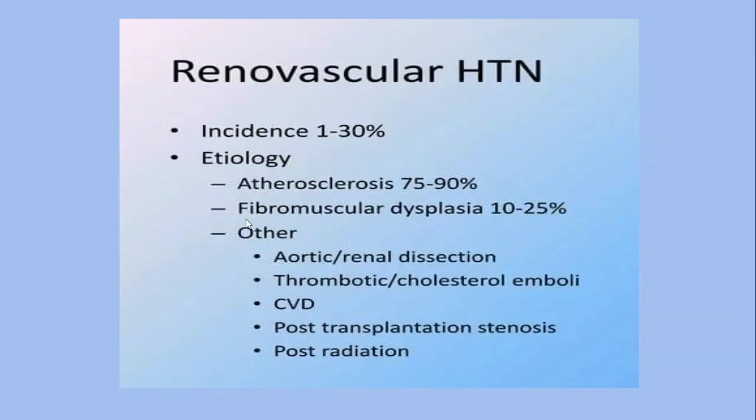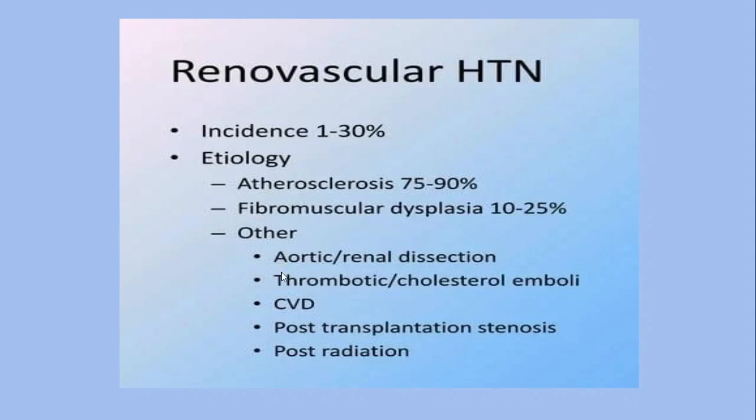Now this is the etiology. Renovascular hypertension is caused by atherosclerosis in 70 to 75% of cases. It means fatty deposition in your artery walls, right? Another is fibromuscular dysplasia, in 10 to 25% of cases. It means twisting of your artery walls. It is called fibromuscular dysplasia, and 10 to 25% of people can suffer from it, right?